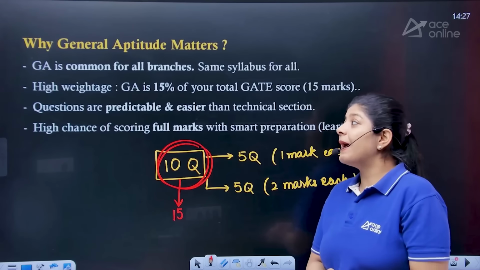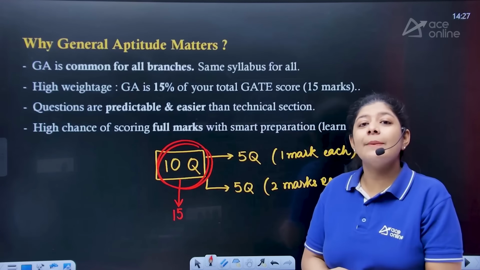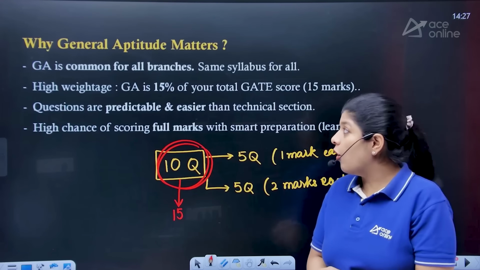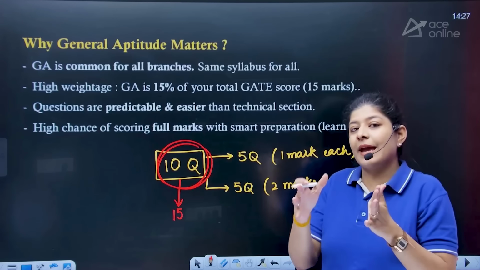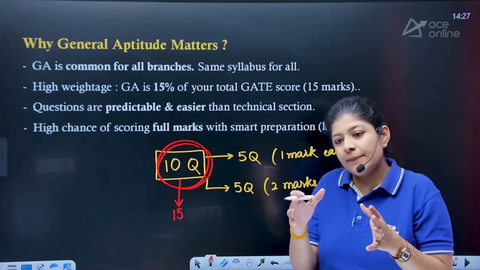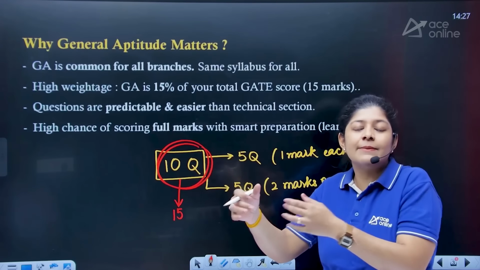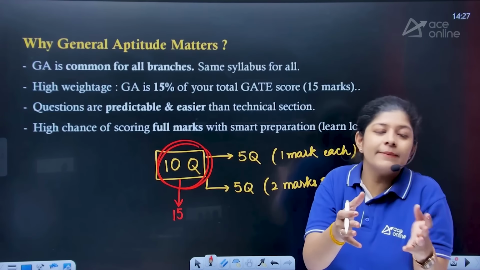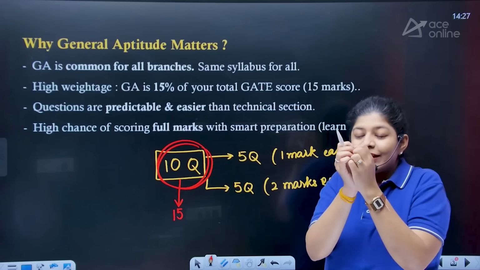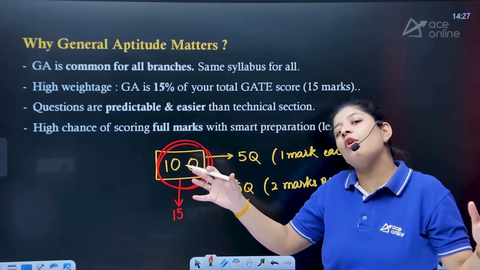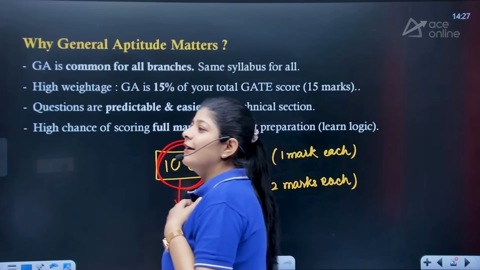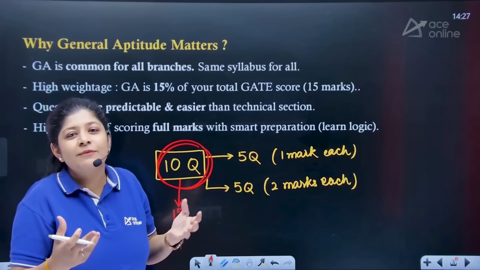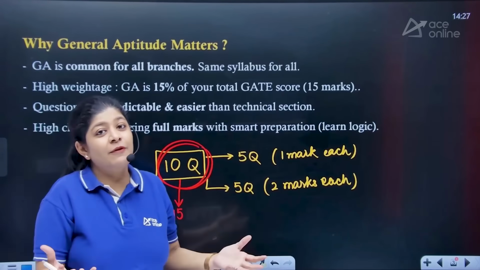Again the best part in general aptitude, it's common for all branches and the syllabus is the same as well. It's not like for mechanical I'm having a different syllabus, for civil a different syllabus, for computer science a different syllabus. It's not like that. I'm having the same syllabus for all the branches, right? So sometimes we want to discuss a few things with friends, but they are from different branches, so you can discuss this subject with them also, right?